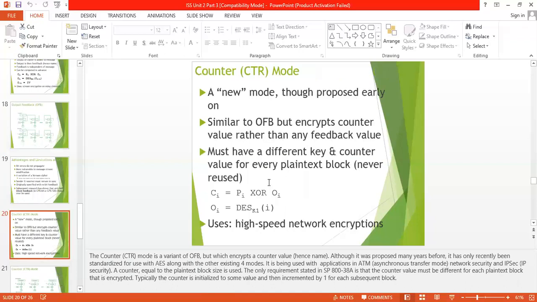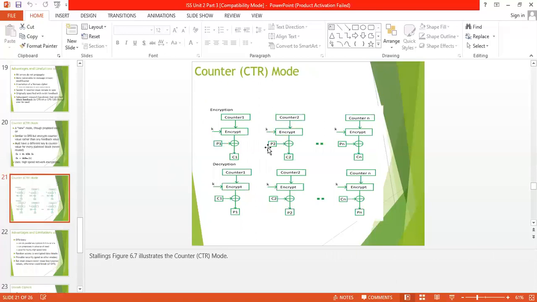After this, the last mode is the counter mode. The counter mode is basically a simple counter-based block cipher implementation. Every time, a counter initial value is encrypted and given as input to the XOR with plain text, which results in ciphertext. The counter mode is independent of feedback, so it can be implemented in parallel.